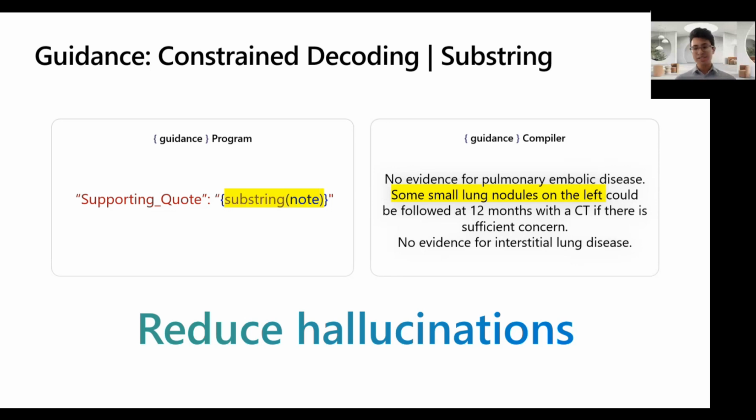If you're doing citations or summarizations, often it's useful to constrain the model to write something that it's seen before. And we can, in this narrow way, actually completely eliminate quote hallucinations.